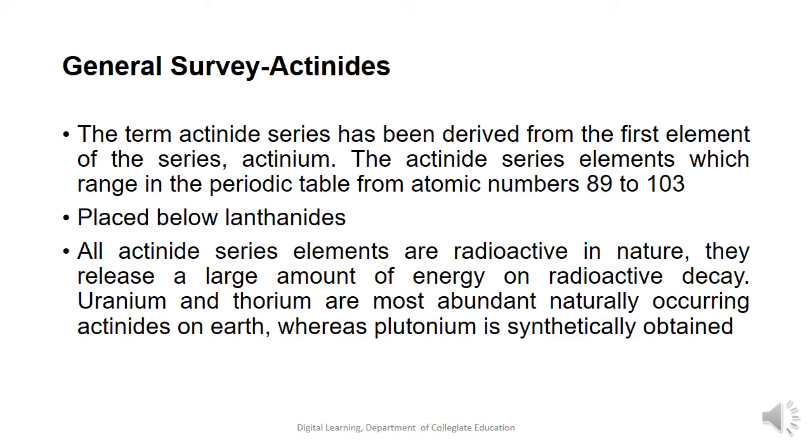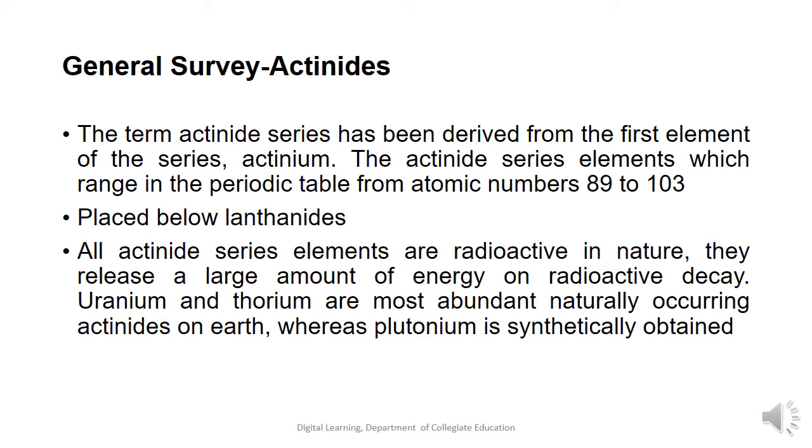The term actinide series has been derived from the first element of the series, which is actinium. The actinide series elements which range in the periodic table from atomic number 89 to 103 belong to this actinide series. When we consider the position in the periodic table, they are placed below the lanthanides in the long form of the periodic table.